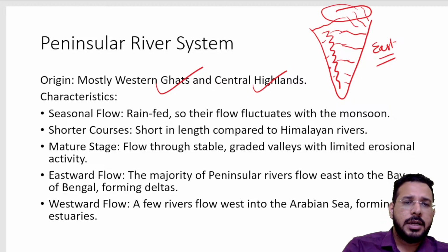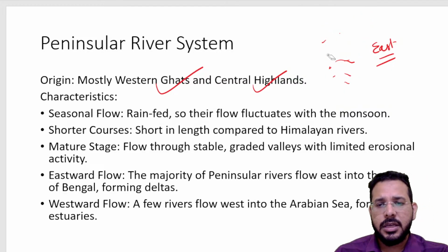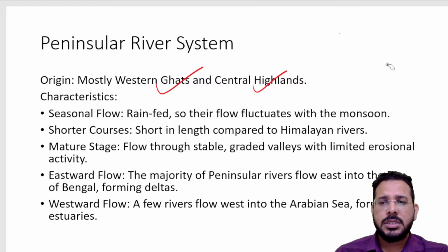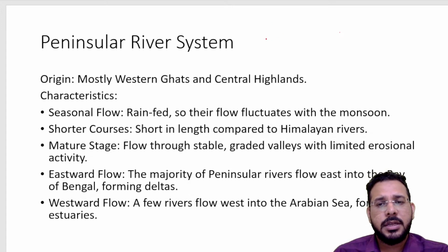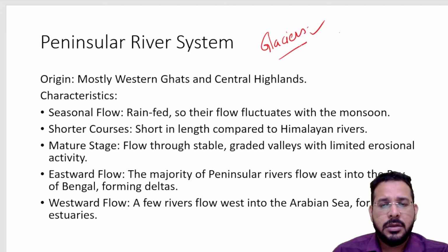And one characteristic of peninsular rivers is that they are seasonal. If we talk about the Himalayan river system, the source of water for Himalayan rivers is melting glaciers. Glaciers are present throughout the year, melting throughout the year, so water is available to those rivers throughout the year. Those rivers are called perennial rivers. Whereas the peninsular rivers are rain fed, so the flow is more during the monsoons. In dry seasons, the rivers usually dry up.